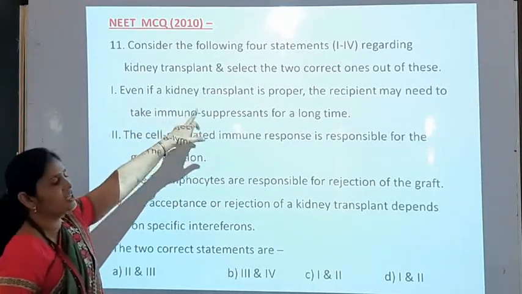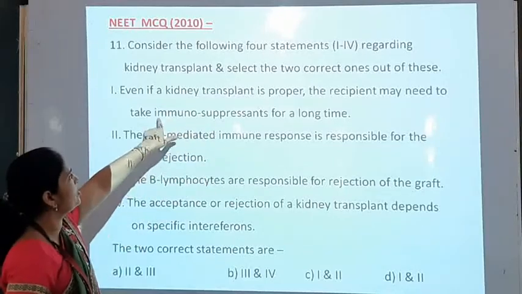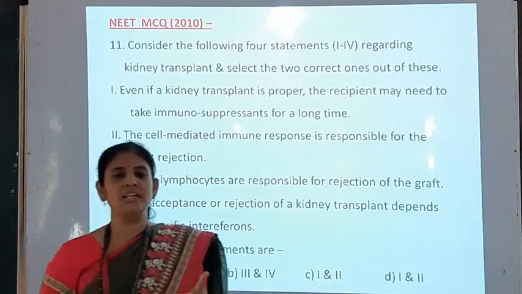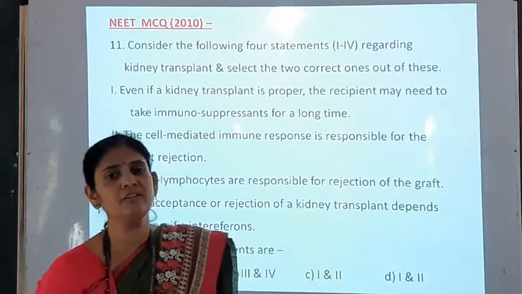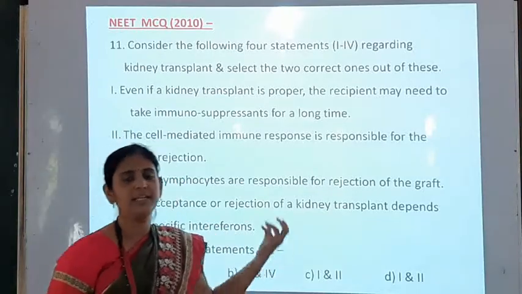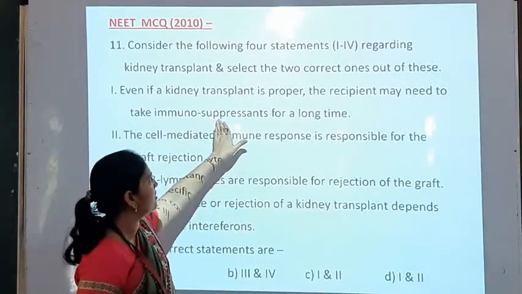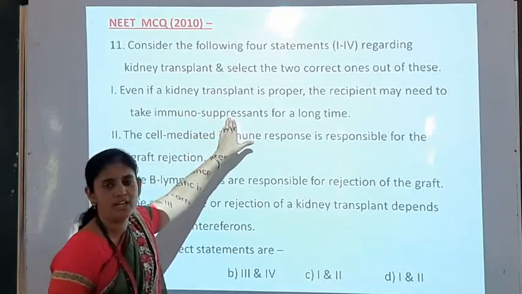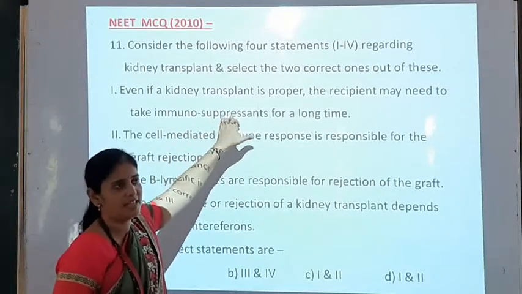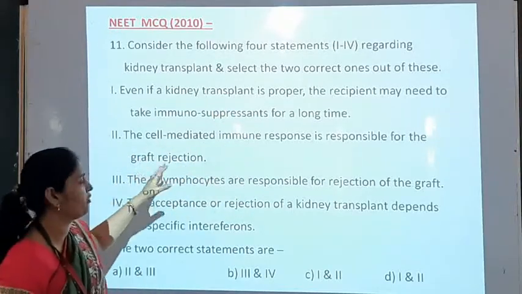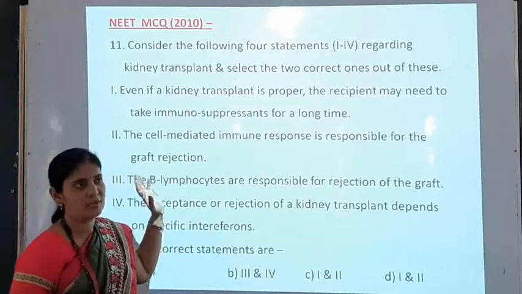A kidney transplant is proper, the recipient may need to take immunosuppressant for a long time. As you know, in kidney transplant operations, the patient receives that kidney, and therefore that patient may take immunosuppressant for a long time. So this is the correct statement. Now second, the cell mediated immune response is responsible for graft rejection. This is also a correct statement.